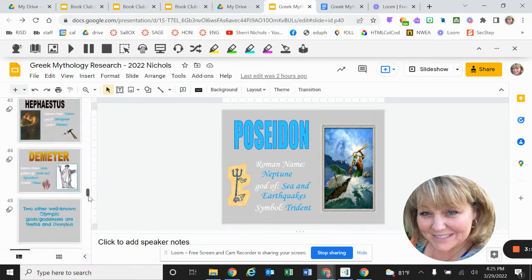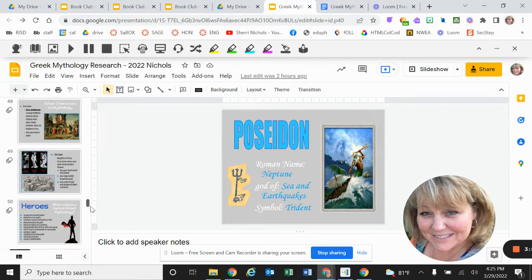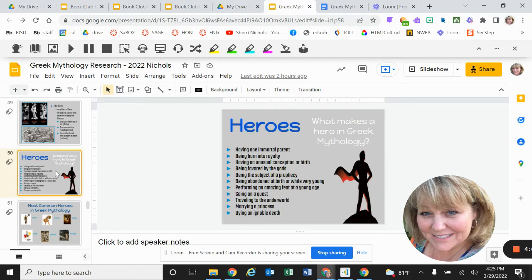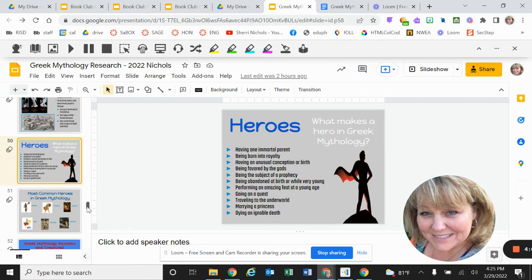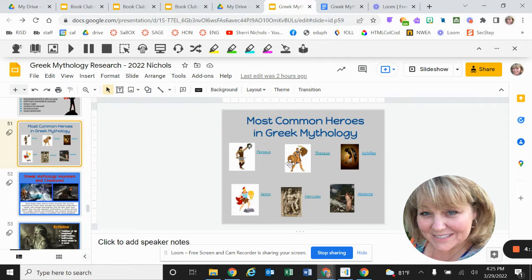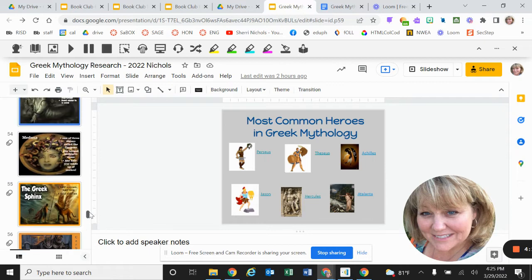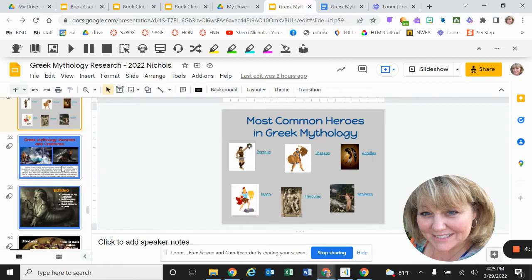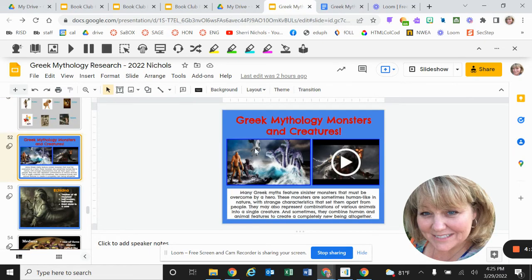The next section would be, so we're looking at our heroes, the different heroes, and all of what makes up a hero for the Greek mythology, and most common heroes in Greek mythology. It talks about them like Perseus, Theseus, Achilles, Jason, Hercules, and Atalanta. And then we have the monsters and creatures. And here's a video that goes along with that.